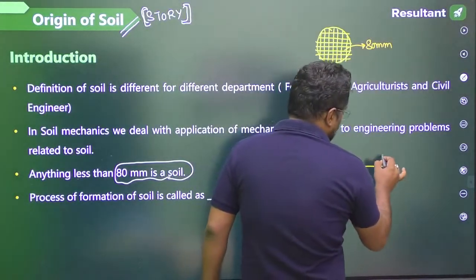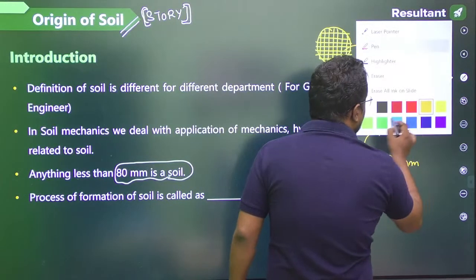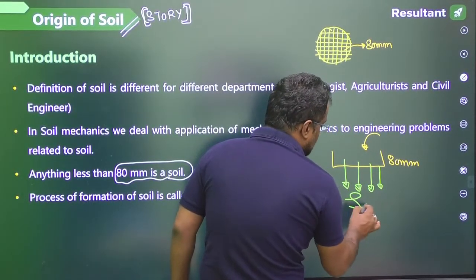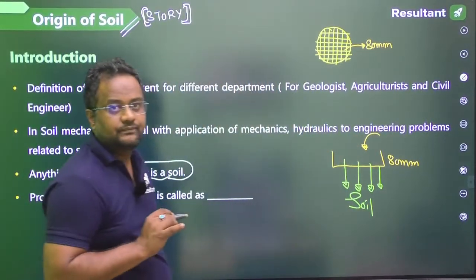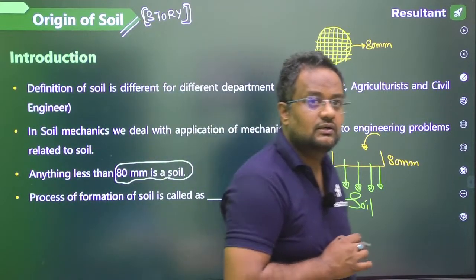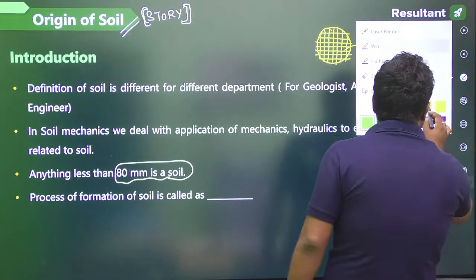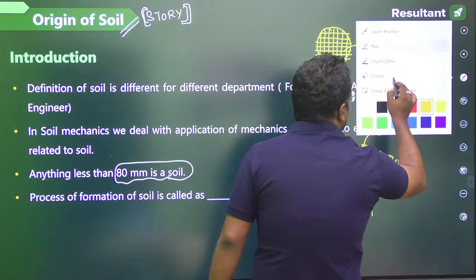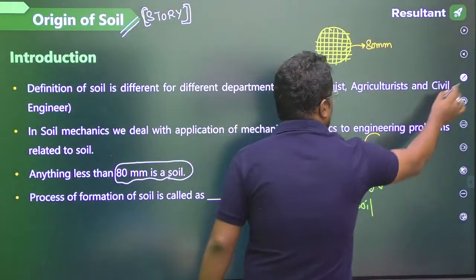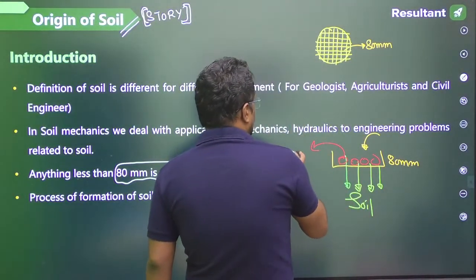So guys, if we throw some soil on this 80 mm sieve, whatever is going down is considered to be soil, because only what is less than 80 mm will go down. Now what is retained here, which is not going down, means the size is more than 80 mm, so that is not soil.